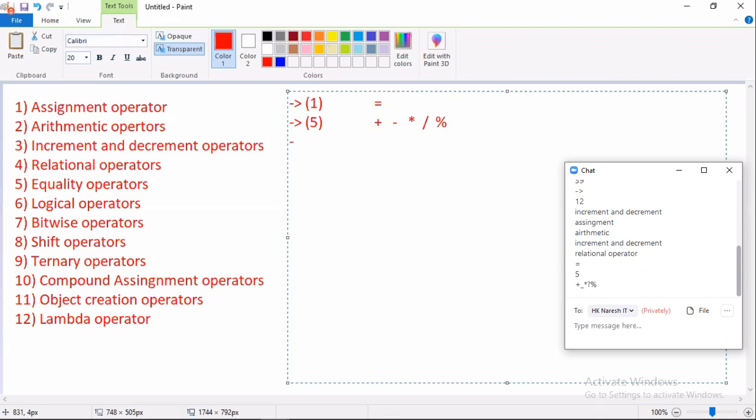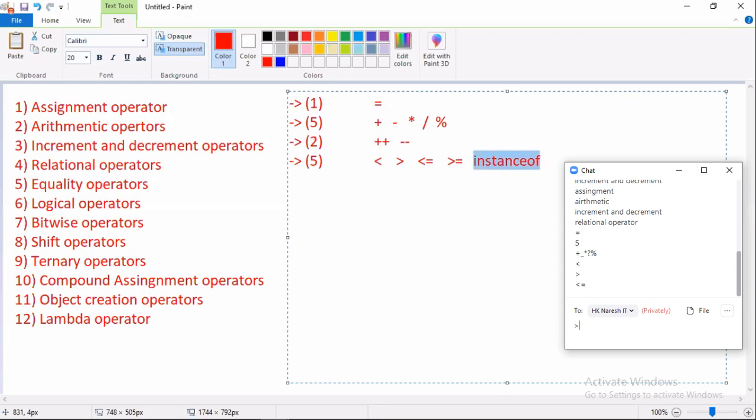And the next, under increment and decrement operators, we have 2 operators: plus plus, minus minus. And next, under relational operators, we have 5 operators. What are they? Less than, greater than, less than or equals to, greater than or equals to, and instanceof. Instanceof is a keyword, but it is acting as an operator. Like the new keyword, instanceof is also an operator. It is also called the object checking operator.